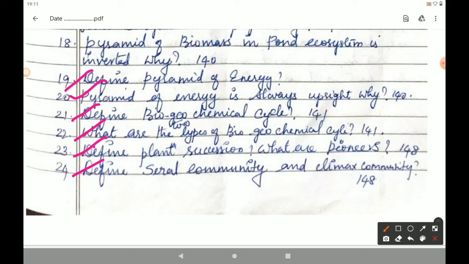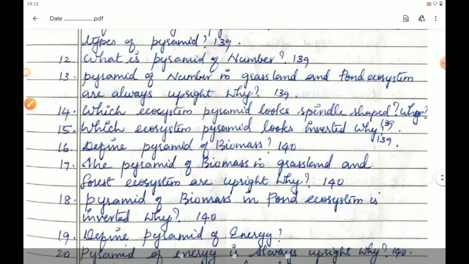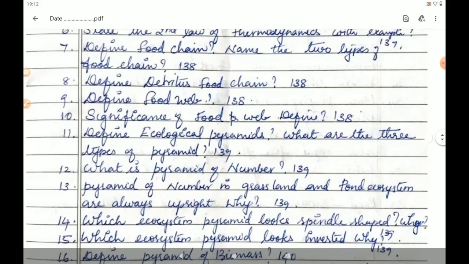Students, so far we discussed 24 two-mark and three-mark questions in this lesson, Ecosystem, 7th lesson of 12th Bio-Botany. Please study all the questions, write them down two or three times and get ready for the examination.